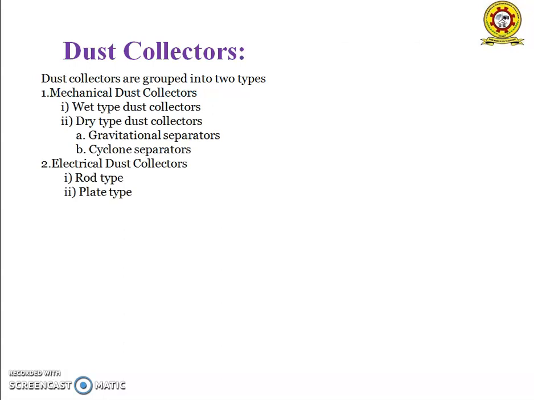Dust collectors are broadly classified into two types: mechanical dust collectors and electrical dust collectors. Mechanical dust collectors are again broadly classified into two types: wet type dust collectors and dry type dust collectors. Dry type dust collectors are again broadly classified into two types: gravitational separators and cyclone separators. Electrical dust collectors are again broadly classified into two types: rod type and plate type. So these are the different types of the dust collectors.